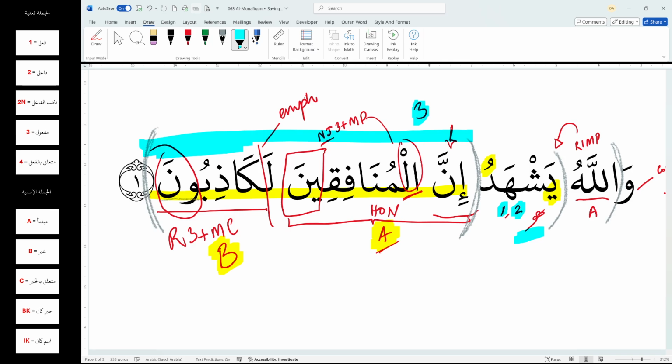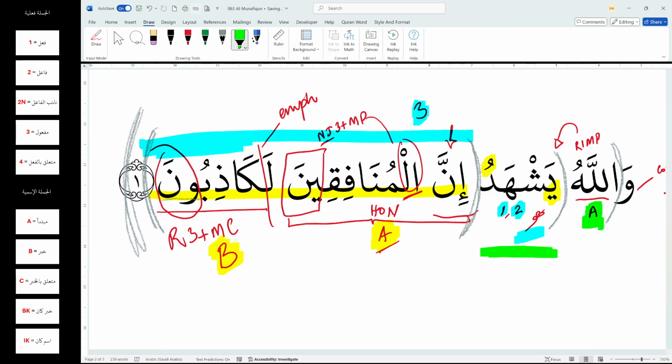Right? And now, coming back to the word Allah, which was mubtada too. Now we need to sort out the word Allah, and of course, because it's a mubtada, it is expecting a khabar or a muta'alliq bil khabar, and we know that instead of a khabar, the word Allah encountered yashhadu, and everything after it is part of jumla fi'liya. This entire bit is going to become khabar for the word Allah.